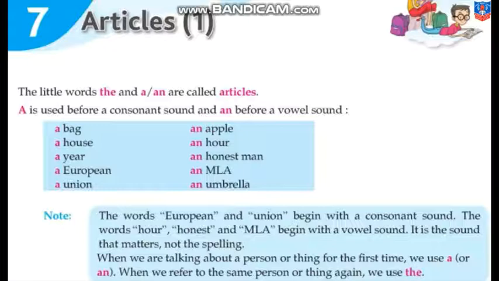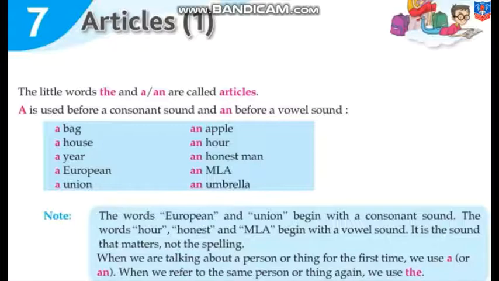Now here it says the little words, a, an and the, are called articles. A is used before a consonant sound and an is used before a vowel sound. Here they have given the examples. A bag, a house, a year, a union. Now these bag, house, year, all these are called consonants. Understand? And an apple, an hour, an honest man, an MLA, an umbrella.